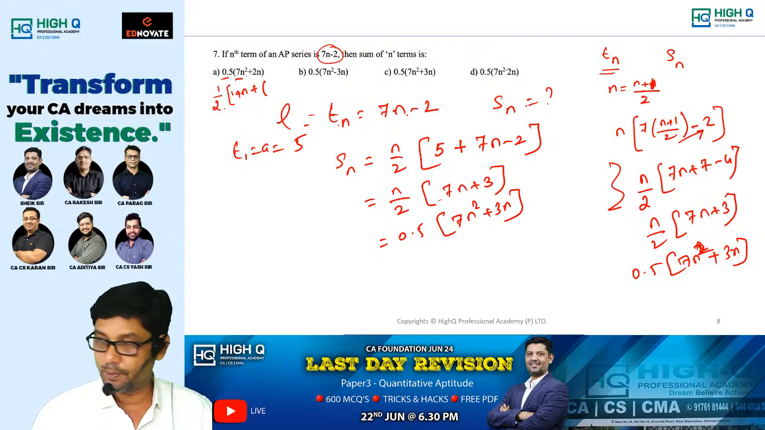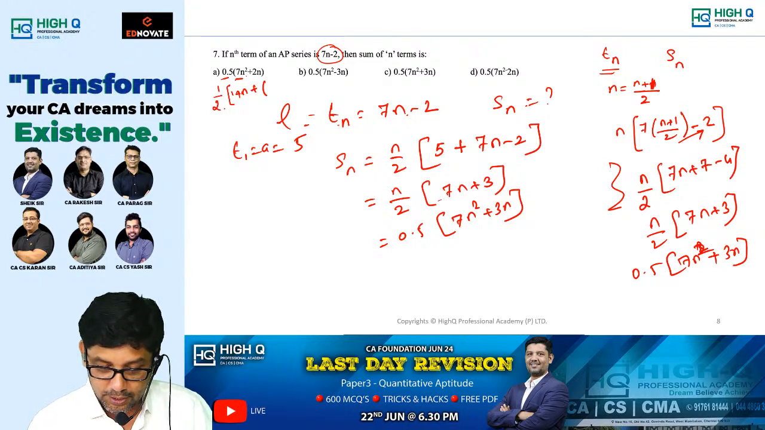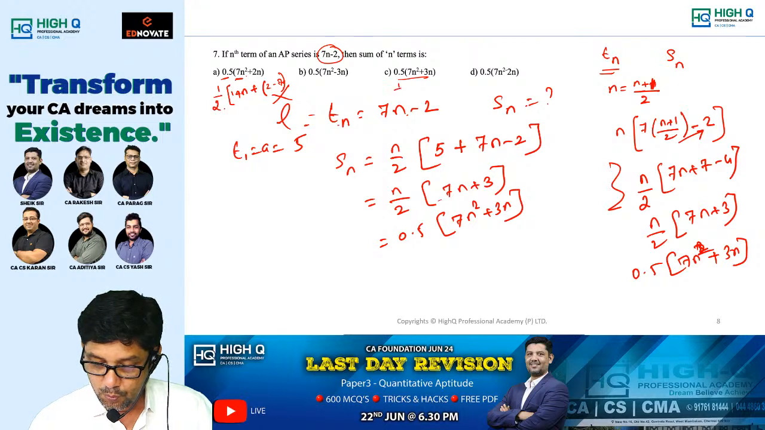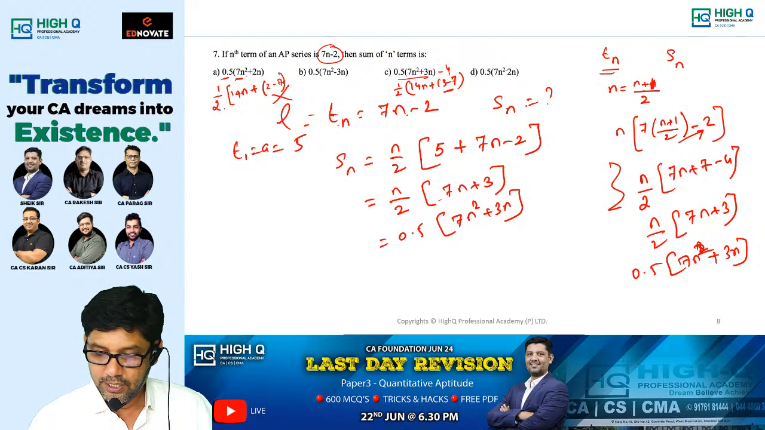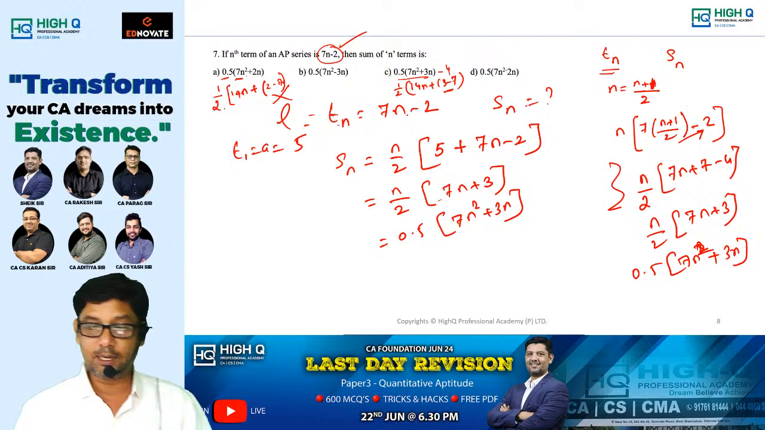7n square is 14n, plus the coefficients. Take the coefficients and subtract. So directly, 2 minus 7 is not possible, right? Now take this 1 by 2. What exactly will come? Can you tell me? 14n plus 3 minus 7. What is 3 minus 7? Minus 4. Take minus 4 outside, you will be getting 7n minus 2. This is the third method, my dear.